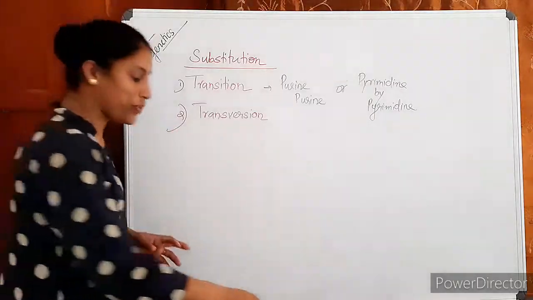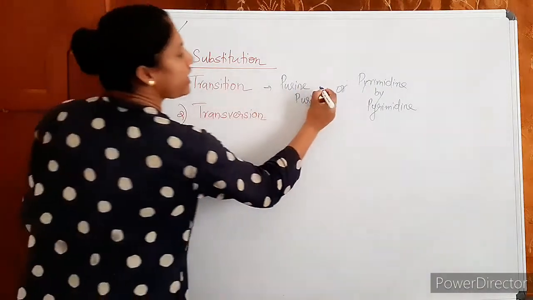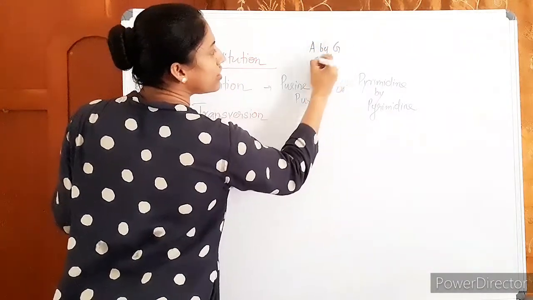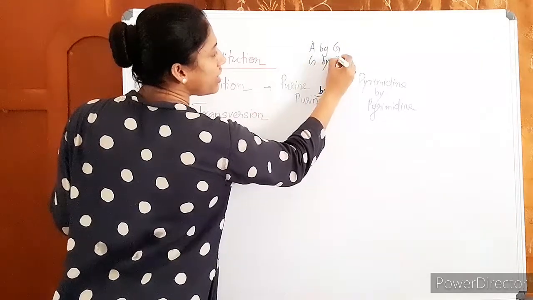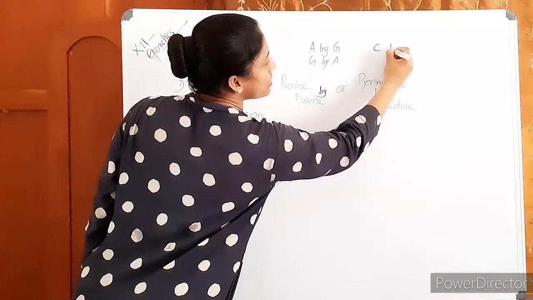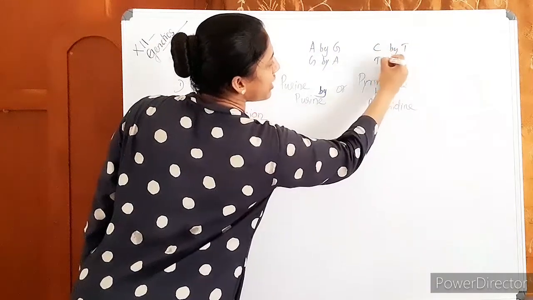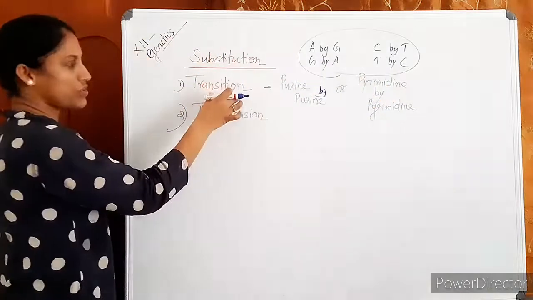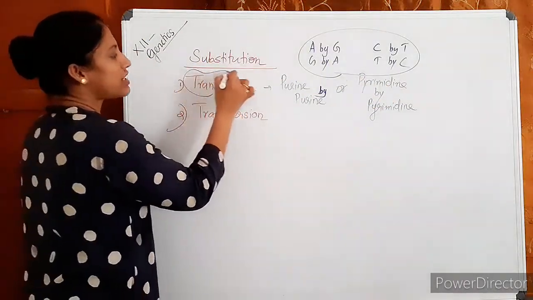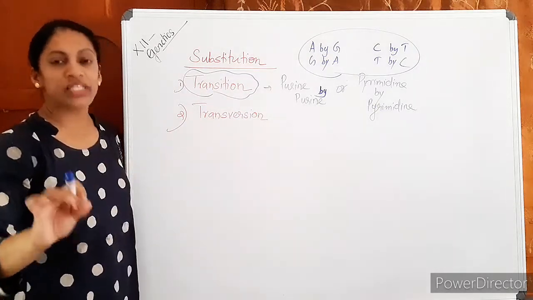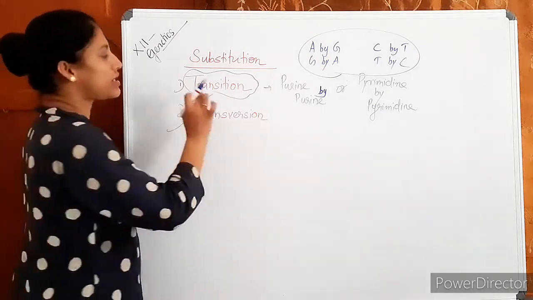So, if a purine is substituted by another purine, adenine by guanine, guanine by adenine, two purines. Then pyrimidine, cytosine by thymine, thymine by cytosine. If this way is the substitution, then it is called transition. Purine-purine or pyrimidine-pyrimidine substitution is known as transition.